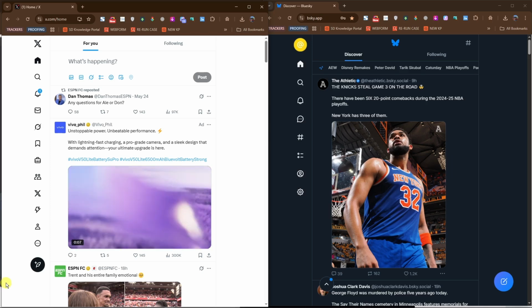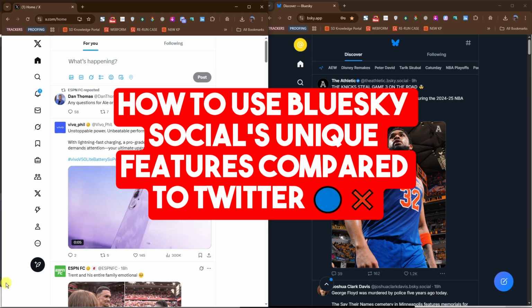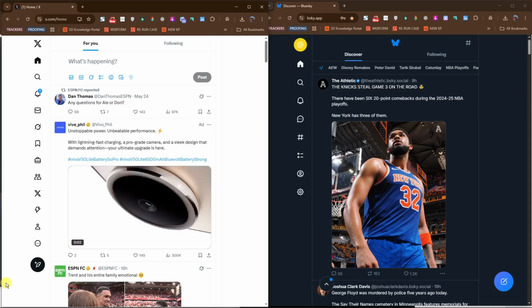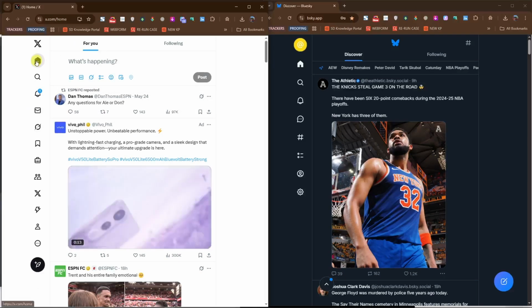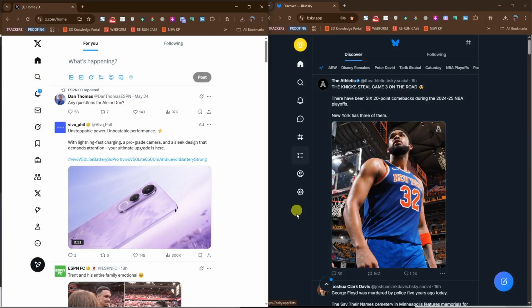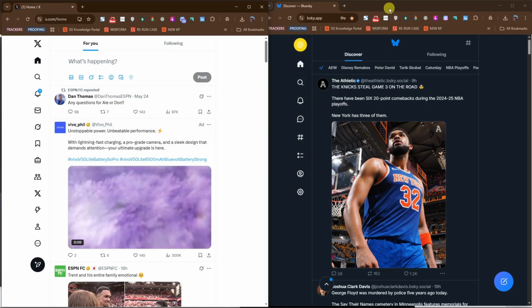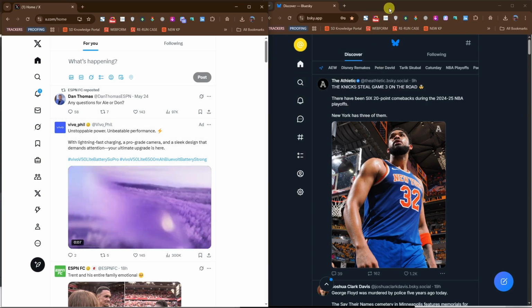So in this video, let's take a quick comparison of X (Twitter) and Bluesky. Now the thing you'll notice is it's somewhat similar for the user interface. The tools are going to be on the left side, same goes with this one, because the creators of Bluesky are somewhat related to the previous creators of Twitter.